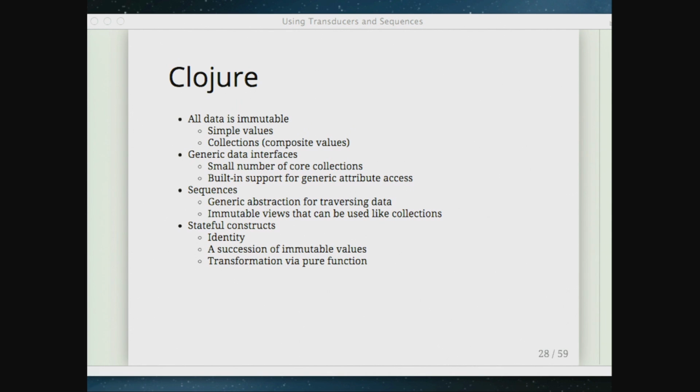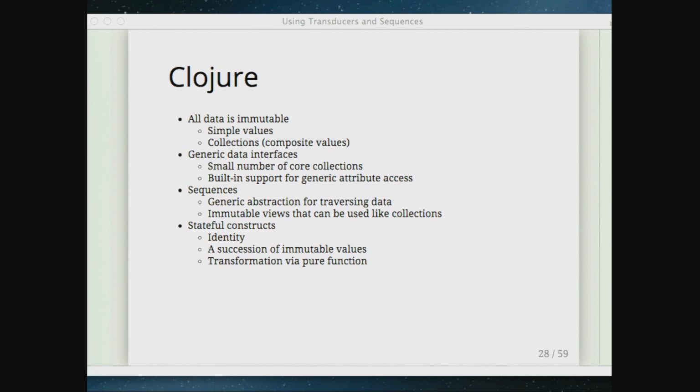In Clojure, this is a big chunk of the model. I tried to fit it on one slide. All data is immutable. Simple values, things like strings and numbers and booleans, are immutable, which is true of Java as well. The important part here is that collections are also immutable. So when I create composite values, those composites are also immutable. If I modify one, and I'll say modify just because it's tedious to say anything else, what I mean is change it and give me back a new version. The old version still continues to exist and be immutable.